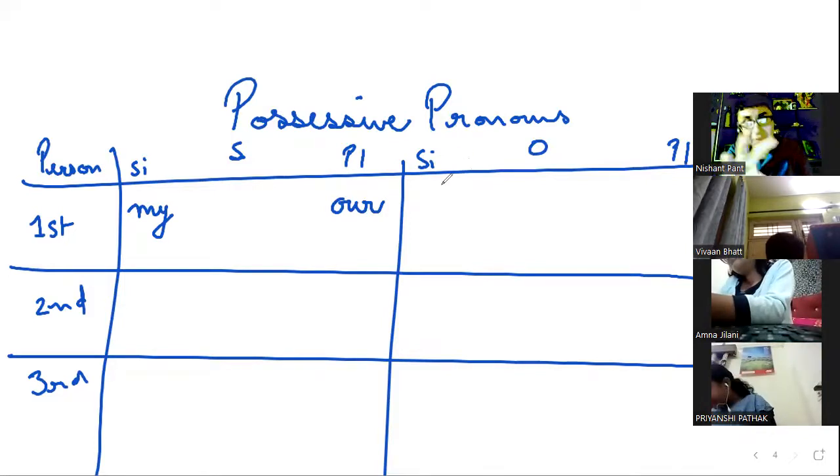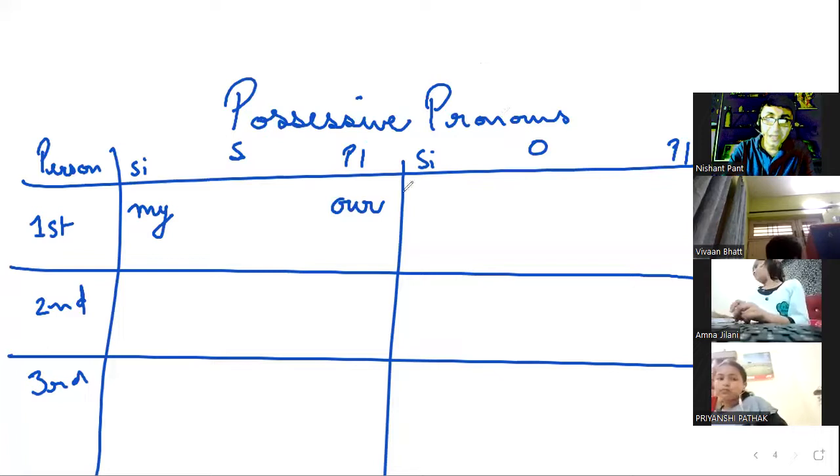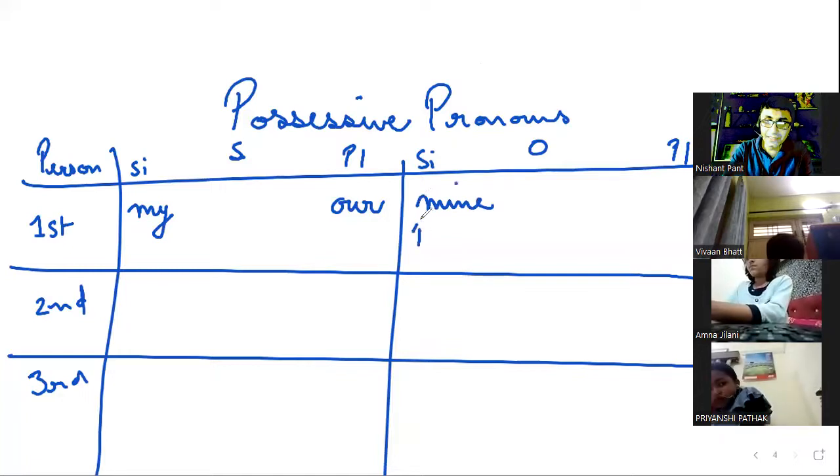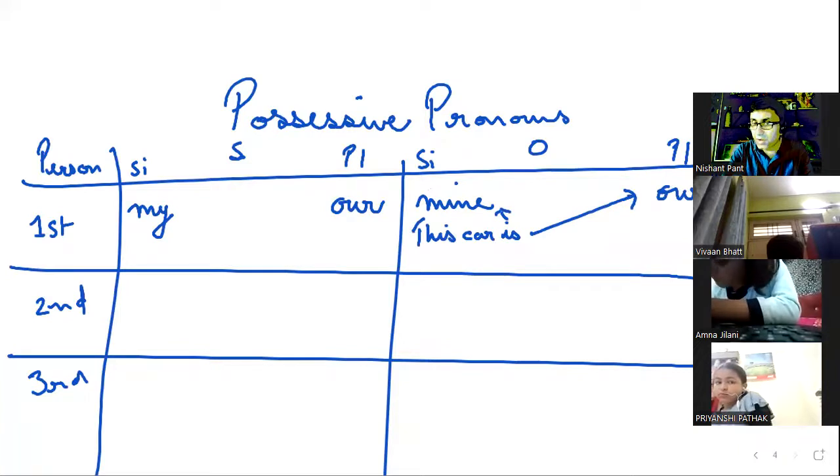Now, if I were to change the structure of the sentence, if I were to change the voice, what would happen? If I say, this car is mine. This car is mine, right? This car is ours. This car is ours. Now remember, there is no apostrophe.